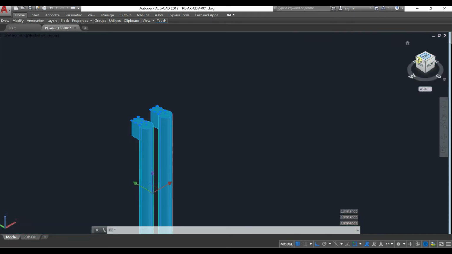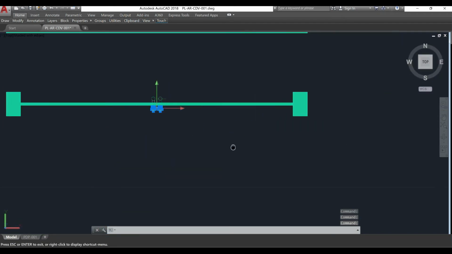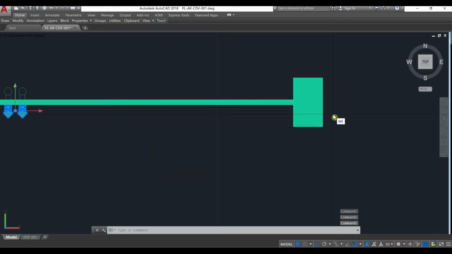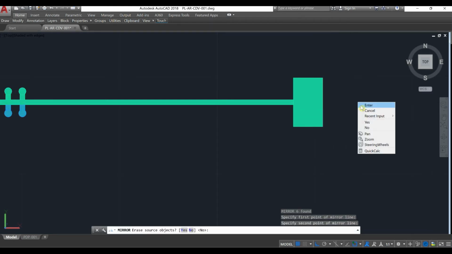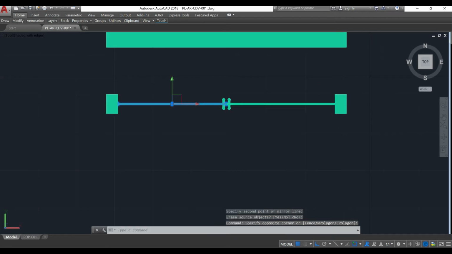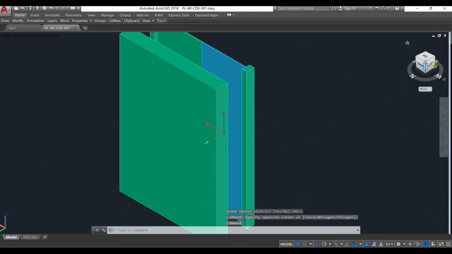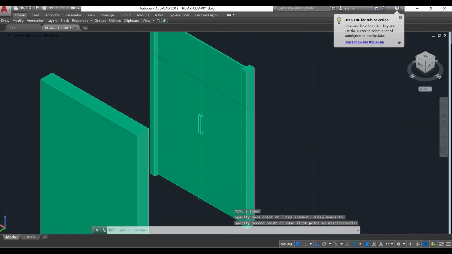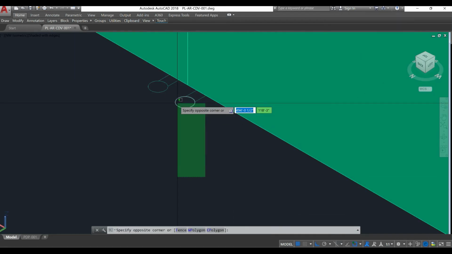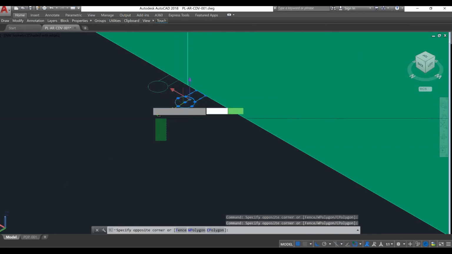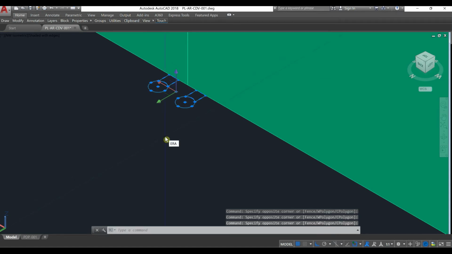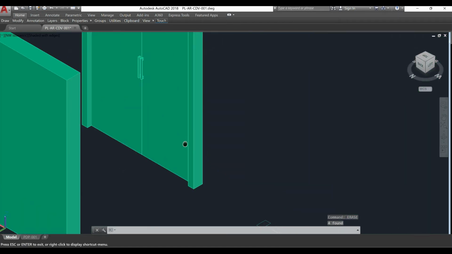It will be really useful to do it, but from the two-dimensional view. And that's it. Let's check if the copy was made properly. Let's move this part a little bit backwards. Yeah, it's there. So let's erase this part because we don't need it. Erase, enter. Okay.